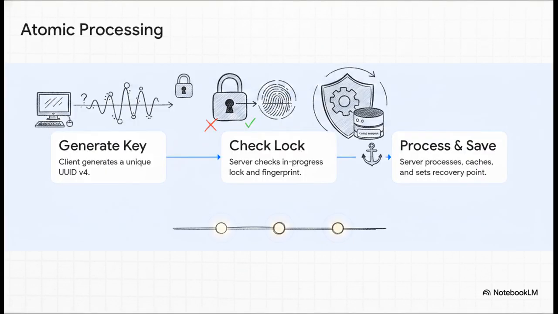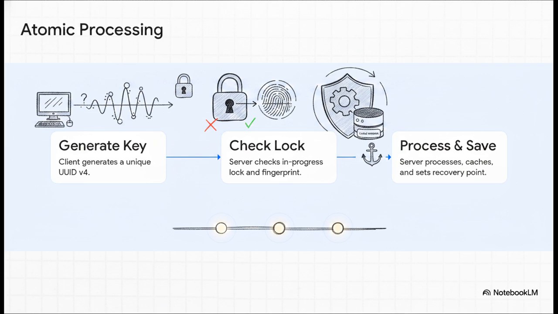Now, let's see how this builds out into an atomic process. Because it's not just some simple cache, it's a really robust state machine. Step 1, the client sends that UUID. Step 2, the server doesn't just blindly process it. It actually checks an in-progress lock. If nobody is holding the lock, it grabs it. It also checks the request fingerprint, meaning it actually hashes the request body. If some buggy client tries to send the same key but with different data, the server catches it immediately.